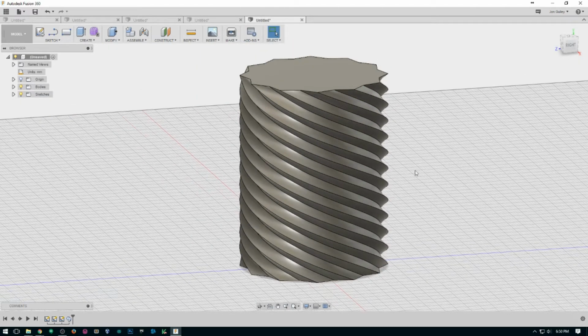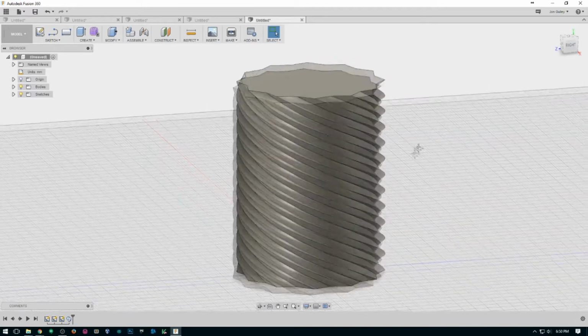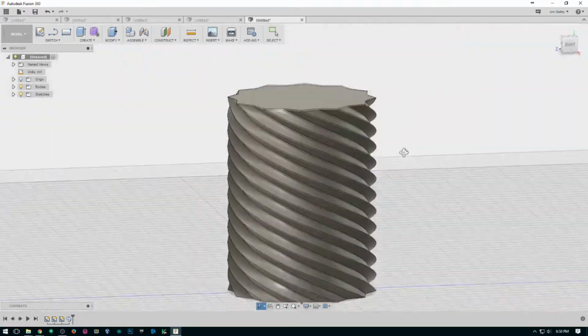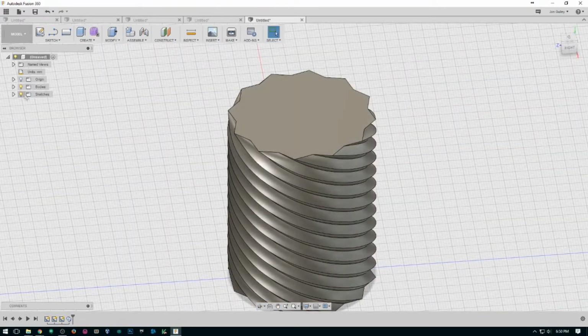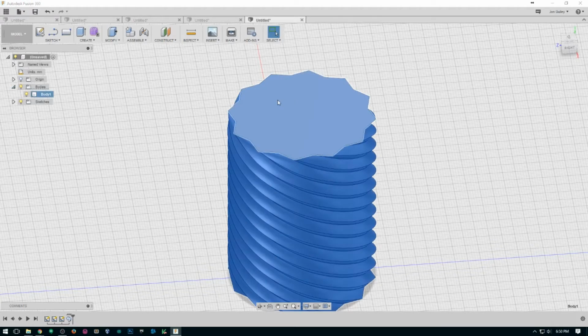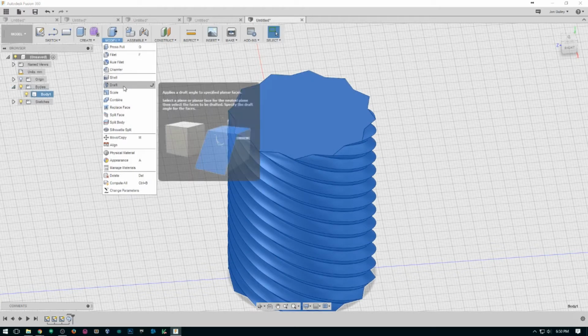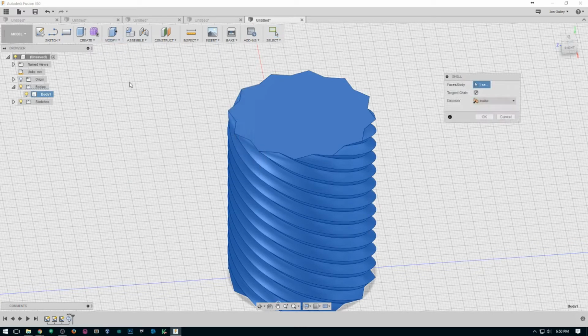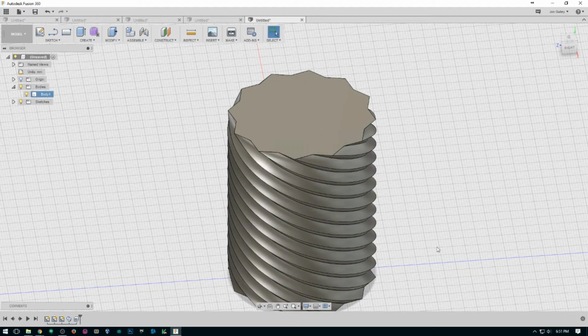And I'm going to completely finish the inner container before going on to the outer container. So this is still our inner. Open up bodies. Select body, modify, shell, selected. This is how thick you want your walls to be. I normally print with 0.4 millimeter. So there we go on the inside. It thinks for a minute. Okay, that's all done.